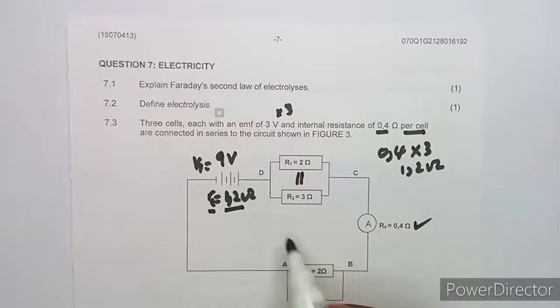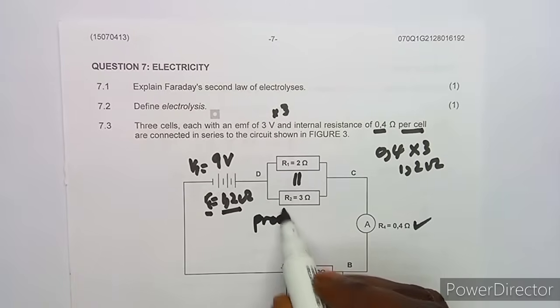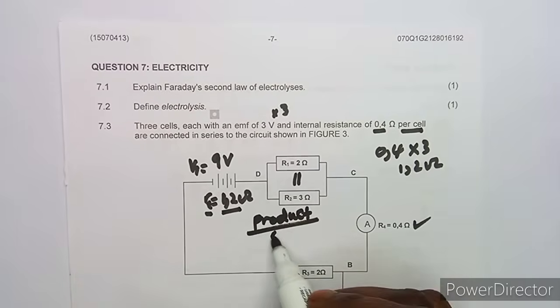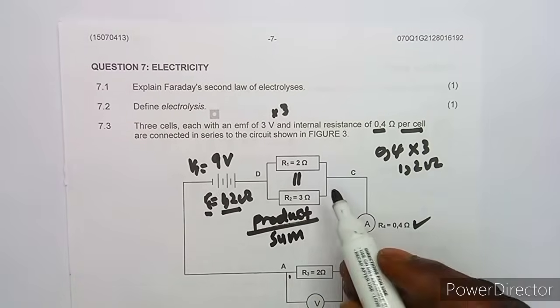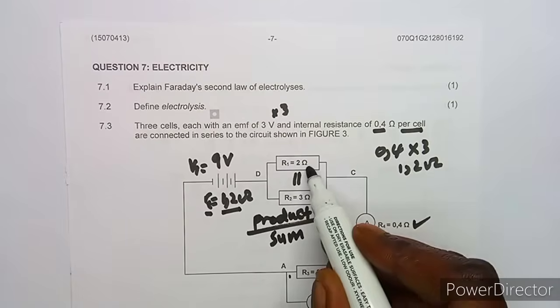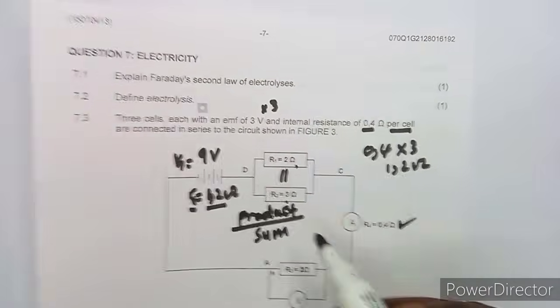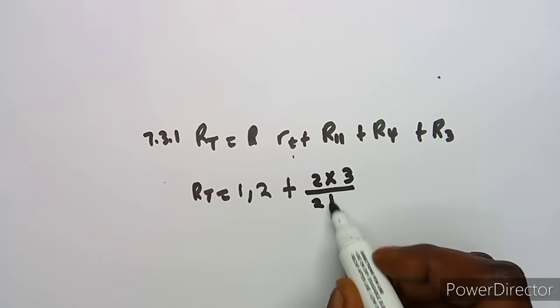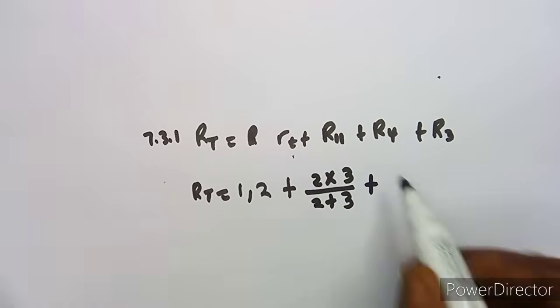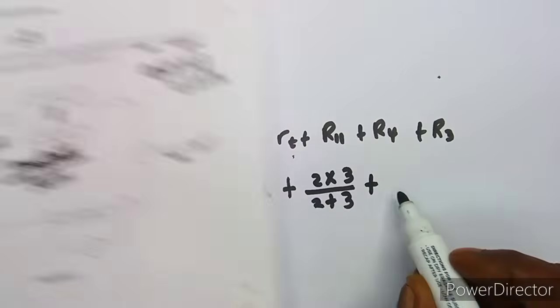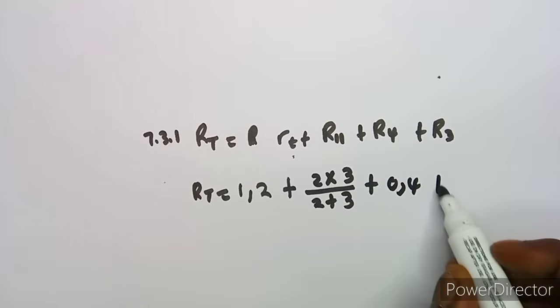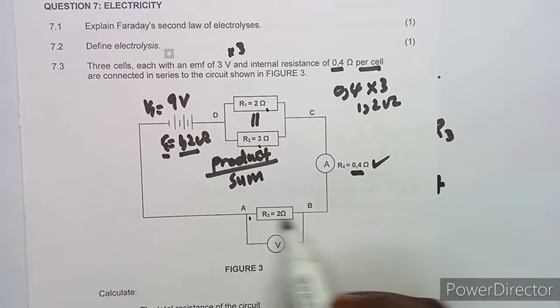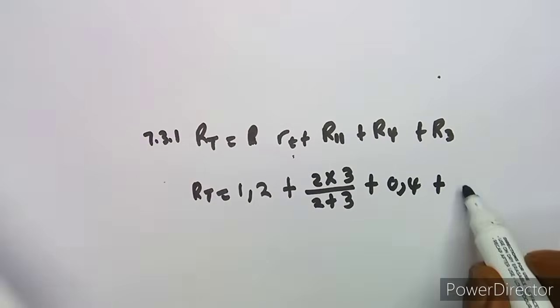Whenever you're working with a parallel, remember I told you guys it's all about the product over the sum. As long as you're working with the 2 resistors, just multiply product of the 2 resistors over the sum of the 2 resistors. So it's 2 by 3 over 2 plus 3. All right, then we move on to R4, which is 0.4, plus R3, which is in this case between A and B, which is these 2 ohms, like that.